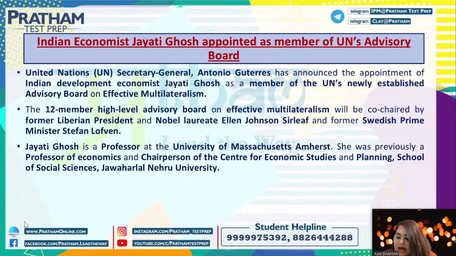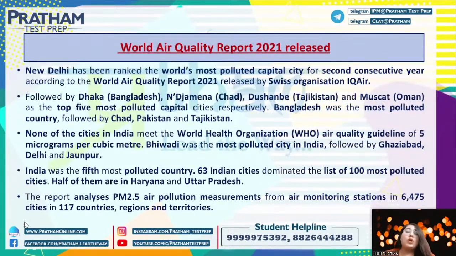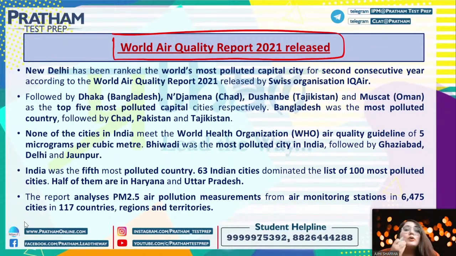Moving further, we have the World Air Quality Report. Now, this is also an index, also a report that has been released, which shows you the most populated cities of the world, right? That is, which are the most populated cities of the whole world. Now, whenever you are studying any report, you need to know by whom that particular report is released. And after that, you need to know which cities of India or what India's rank is, if it is a country-wise report, right?